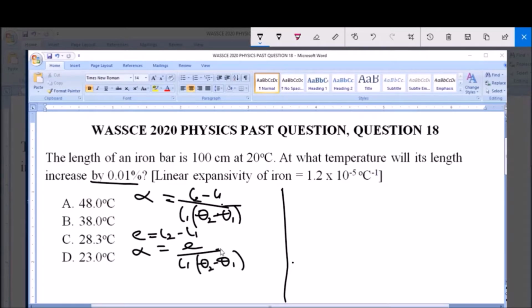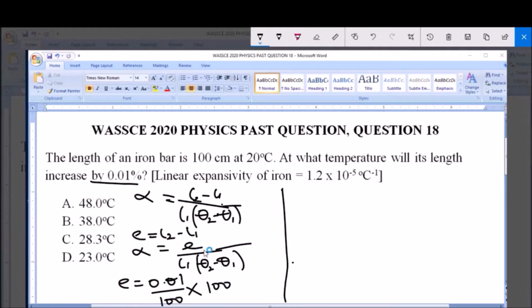Remember, E is the increase in length, that is L2 minus L1, and we are given that the increase in length is 0.01%. So therefore E is equal to 0.01 all over 100 multiplied by 100, which is L1. So we are trying to get the increase in length.